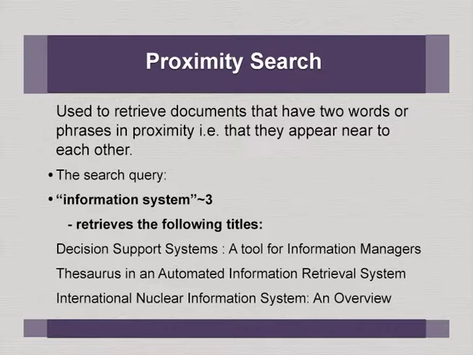So, it matches with "decision support system, a tool for information." You can see "system, a tool for" are the 3 words in between information. That means system can appear first, it need not be in the same order as information system where information appeared first. As long as these 2 words are at a distance of 3 words, maximum of 3 words, it retrieves. "Thesaurus in automated information retrieval." You can see that "retrieval" is the only word that appeared in between. "International Nuclear Information System," of course, they are adjacent words.